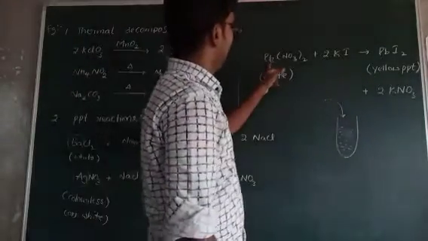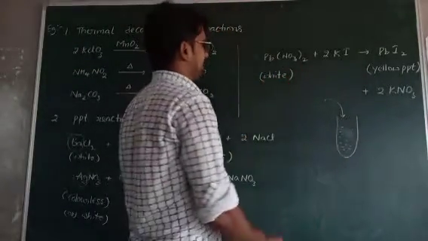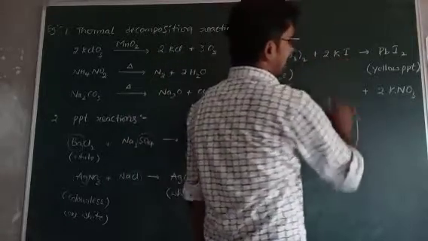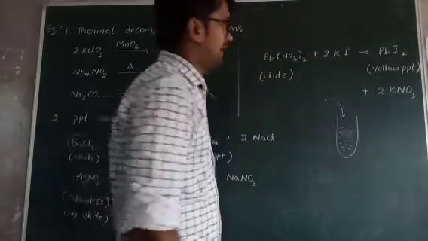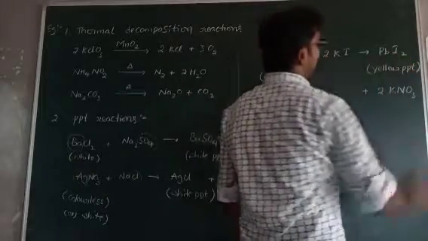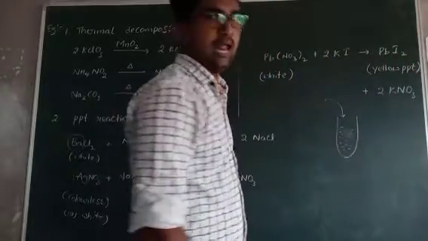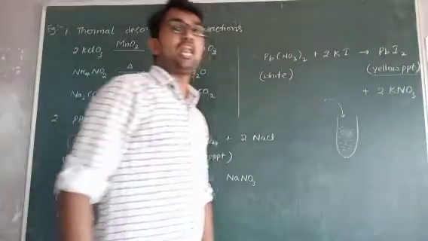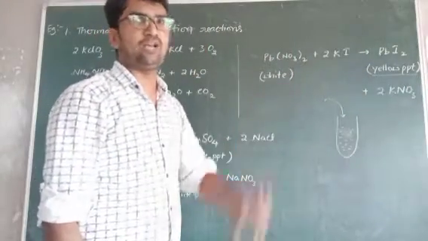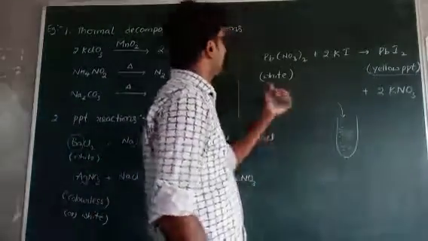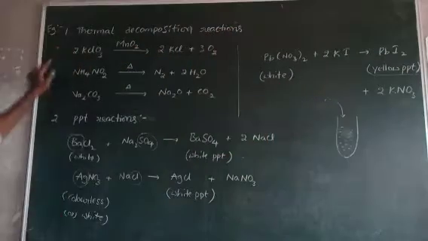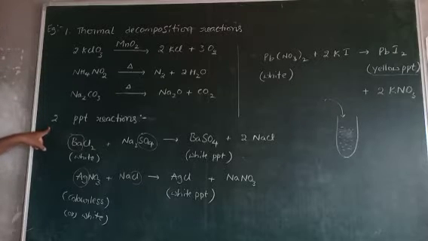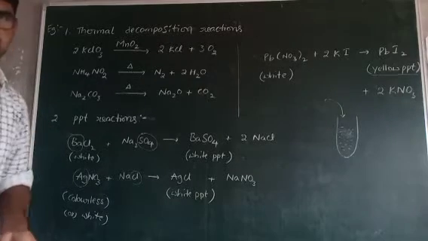Next one, lead nitrate, which is white in color. If lead nitrate reacts with potassium iodide, it gives PbI2. Lead iodide is formed, and lead iodide is a yellow precipitate. Which color? Yellow color, we observe. These are all precipitation reactions. Thermal decomposition reactions and precipitation reactions, these two are irreversible reactions.